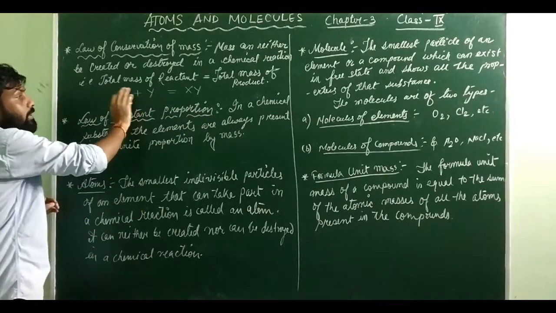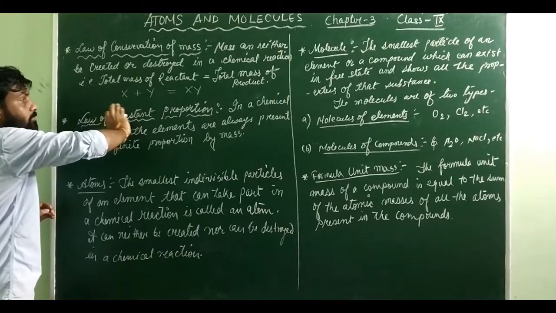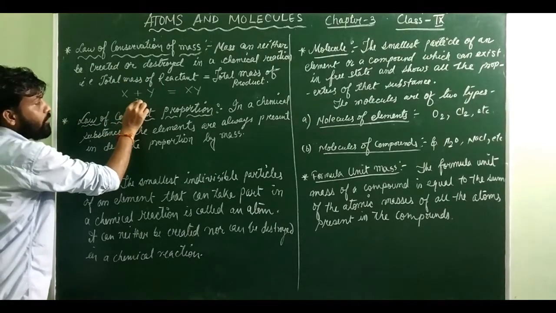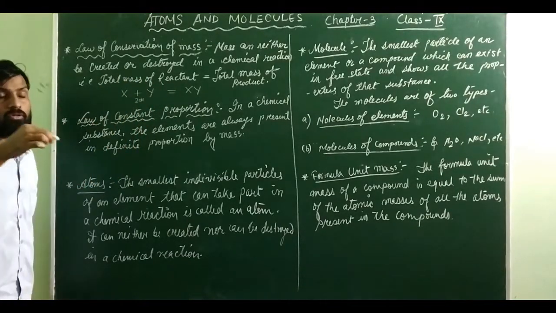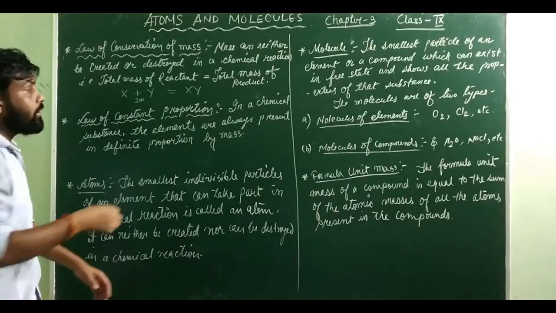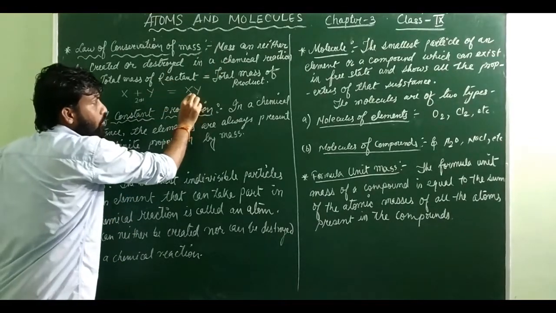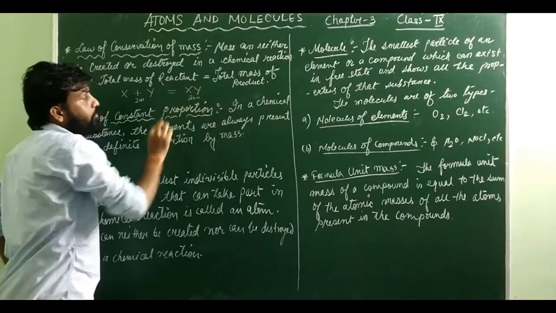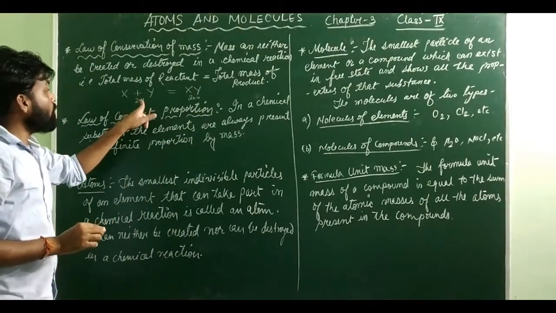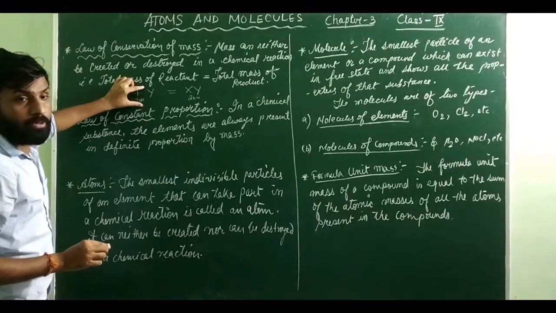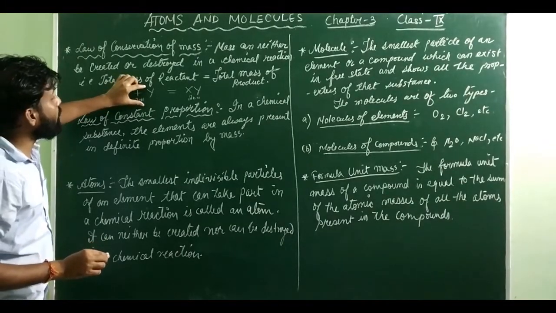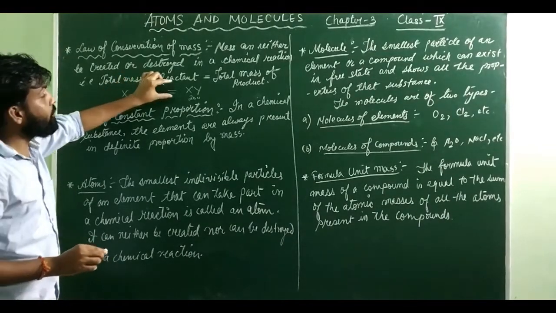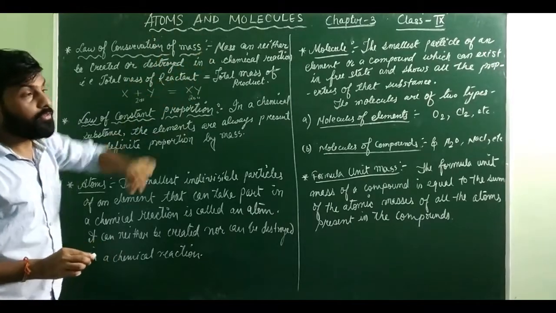If I find the total mass of the reactants and get 20 u, not grams, just 20 units, then that side also you need to get 20 u, because mass cannot be created or destroyed. This means that whatever mass you have before the reaction, that mass should be there after the reaction also.